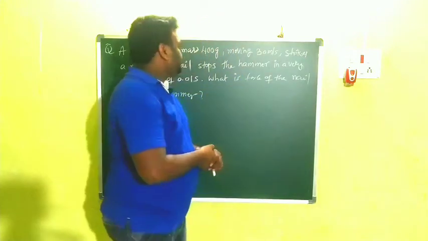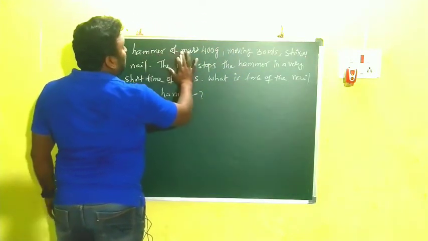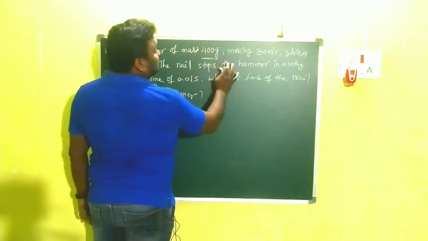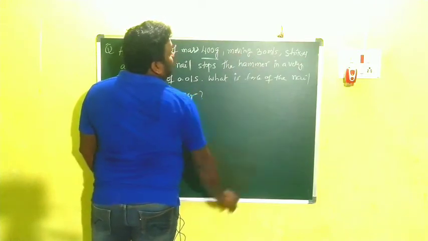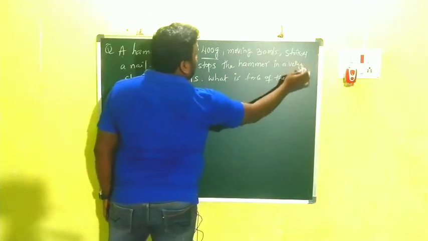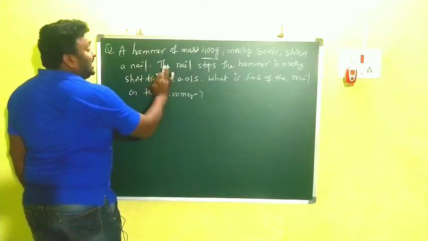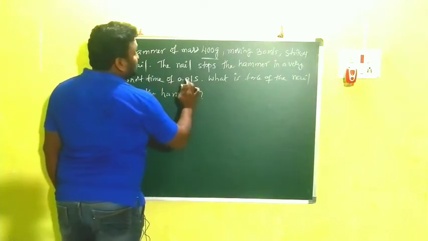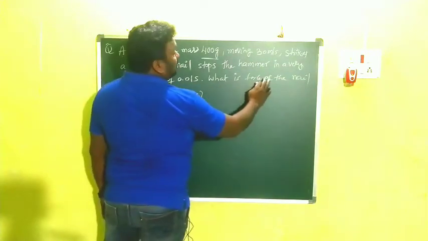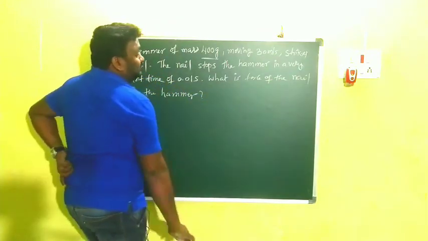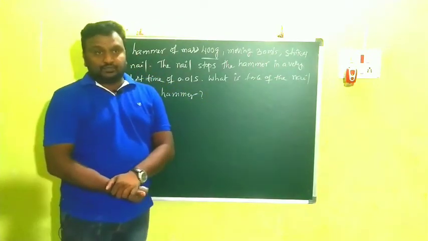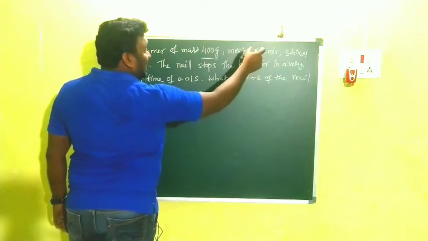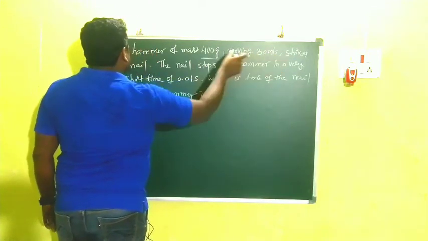Okay, see here, the problem. A hammer of mass 400 grams moving at 30 meter per second strikes a nail.